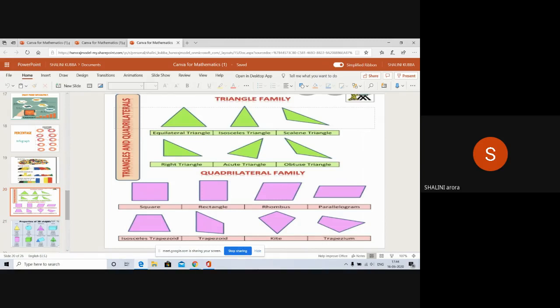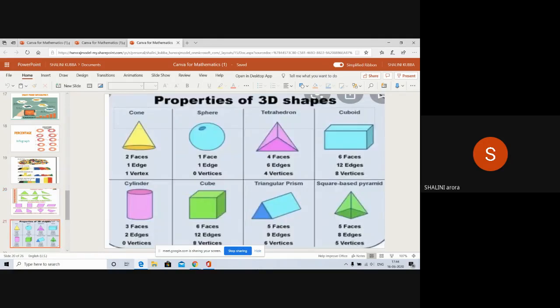So they can have a look here. You can ask them what type of triangle the first triangle is, then the second. They will be attracted to see the infographic on triangles and quadrilaterals. Similarly, we can make an infographic on 3D shapes also. They will be more interested in shapes, figures and pictures now, rather than text. So they can see the properties of all the 3D shapes here through infographics.